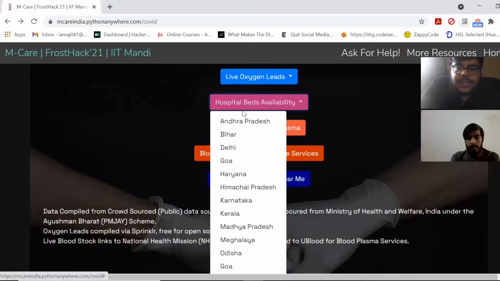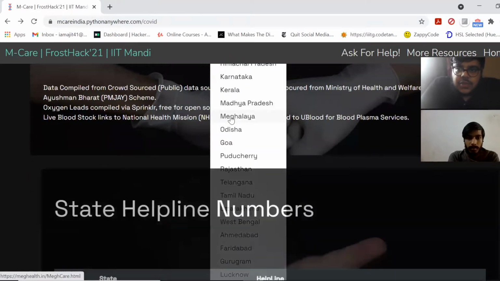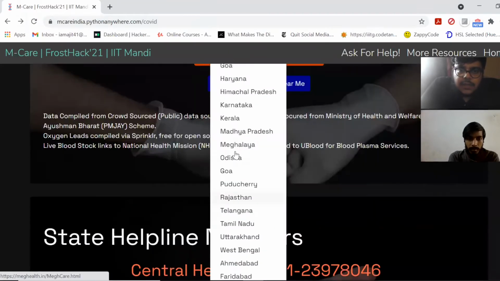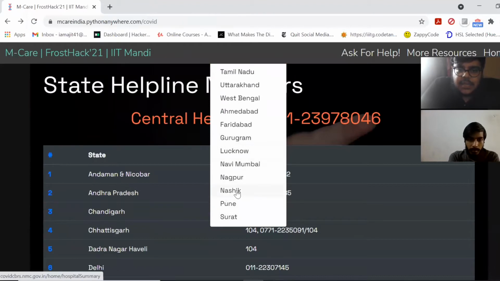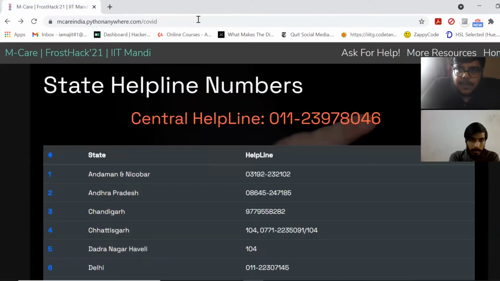For hospital beds availability, because hospital bed data is going to be live, we cannot just store the data in a database and keep on updating it every hour. So instead, we chose to use the official government live sources for that. If someone wants to see the hospital data for any major state or major Indian city, for example, in Maharashtra, we want to see the live data for Pune, they'll simply be routed to the government hospital dashboard, which contains all the live information about hospital bed availability.